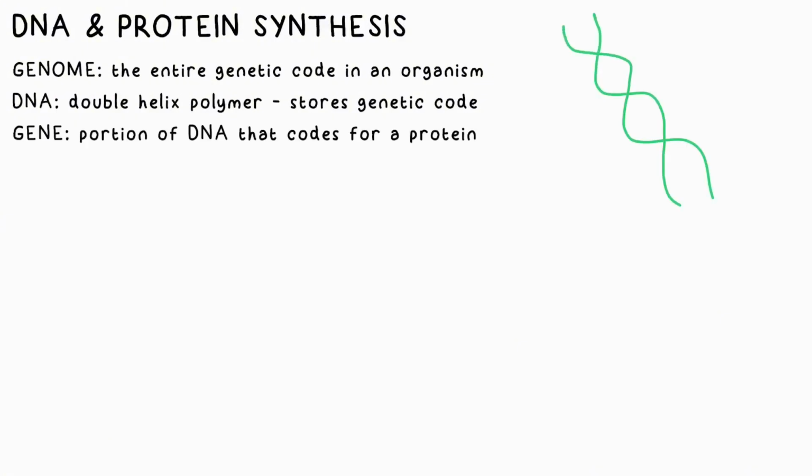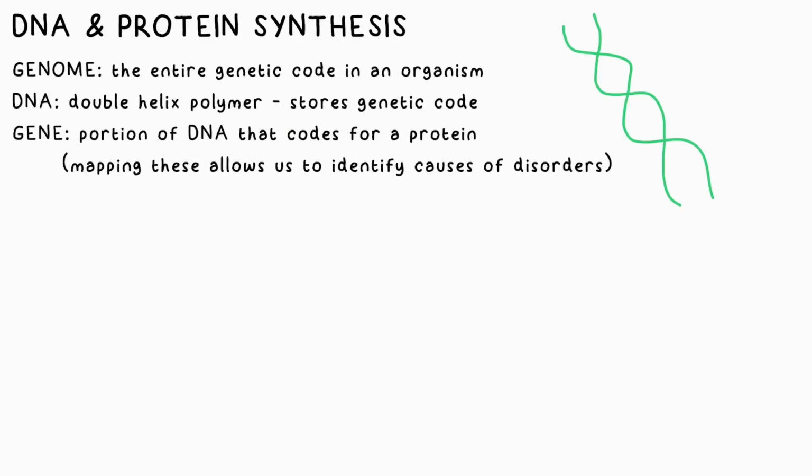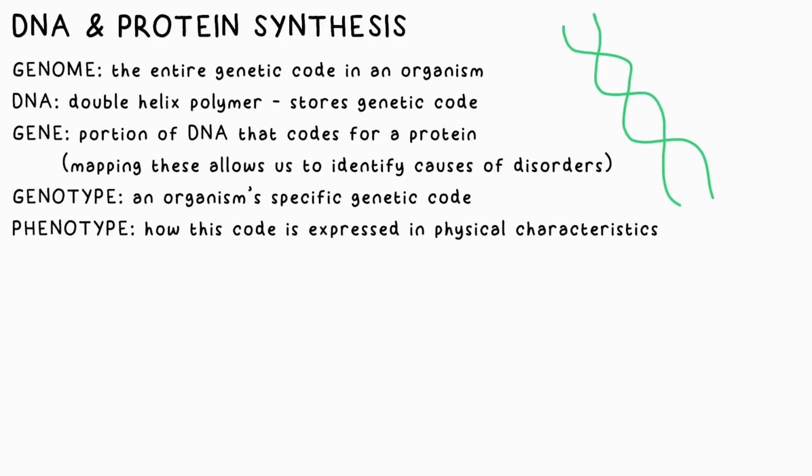A gene is a section of DNA that codes for a specific protein. The Human Genome Project completed its initial goal in 2003 when scientists mapped out what every gene is responsible for coding. This is powerful because it can help us identify what genes cause diseases or inherited disorders. Genotype is the term given to what code is stored in your DNA specifically, while phenotype is how that code is expressed in your characteristics, what proteins are made.